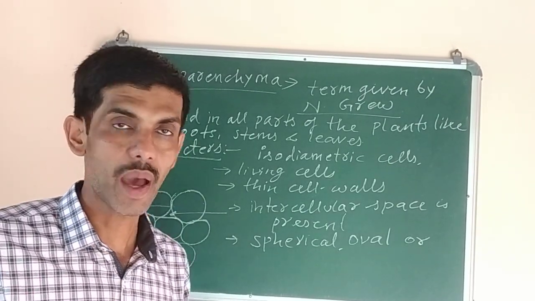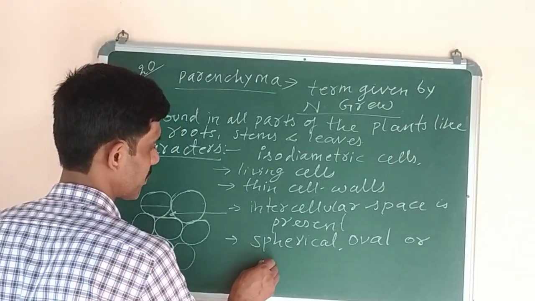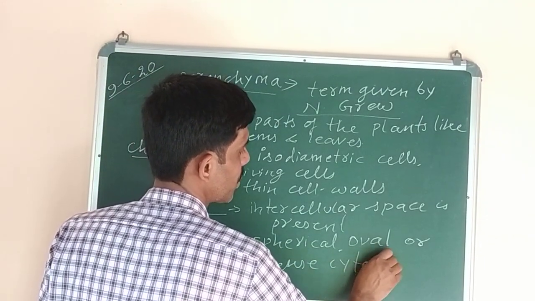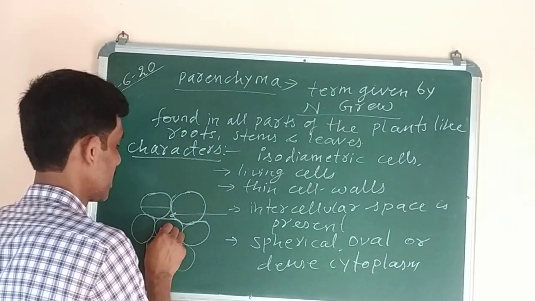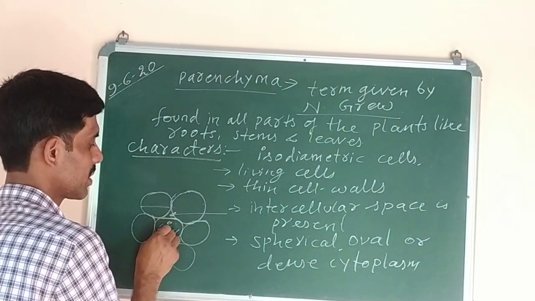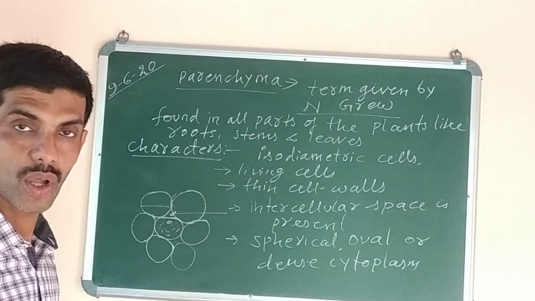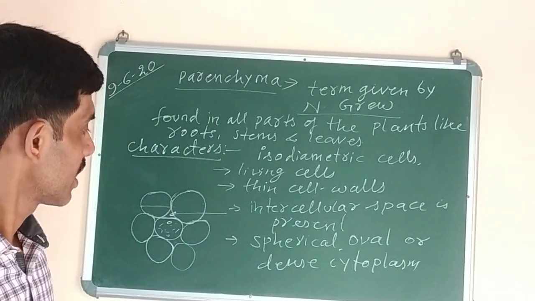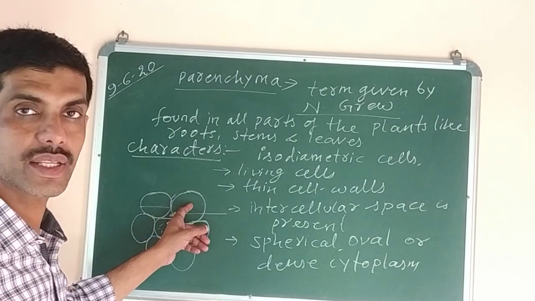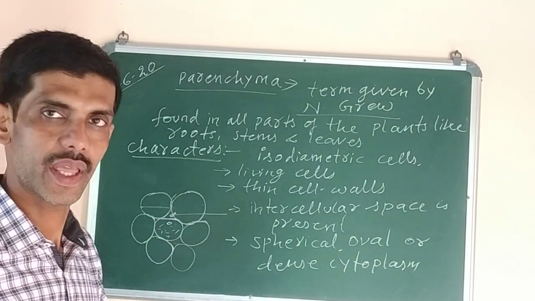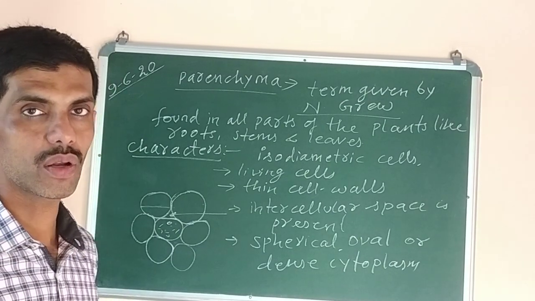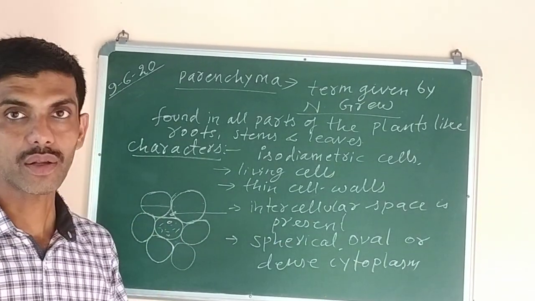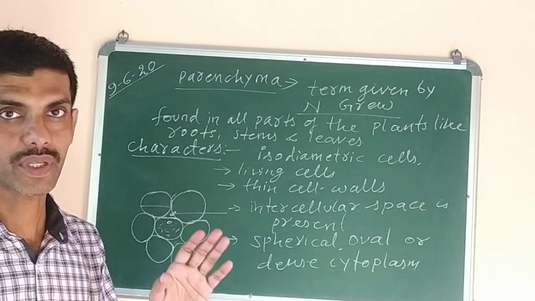Okay, and they have a dense cytoplasm. So this also characteristic you can write. They have dense cytoplasm. Means because the nucleus is also there, they have the cytoplasm. They are living cells also. Now next we have to study is occurrence. Where are they found? Now can you see any vacuoles present in these cells? No, because vacuoles, if present, are very small, or they are totally absent. So that point also you can write. Vacuoles are small or they are absent from these cells.